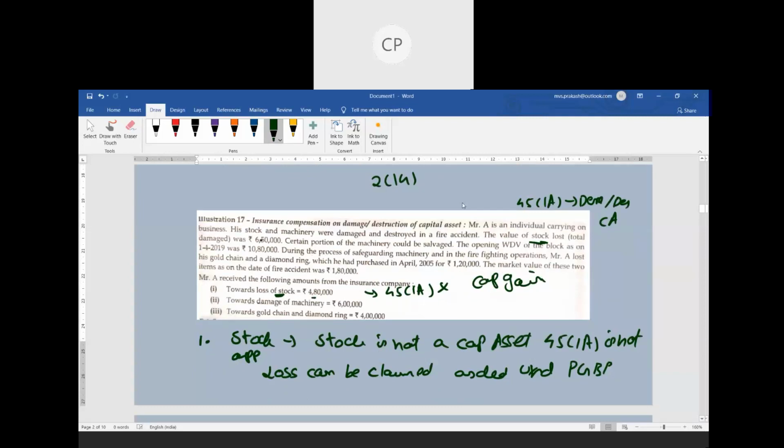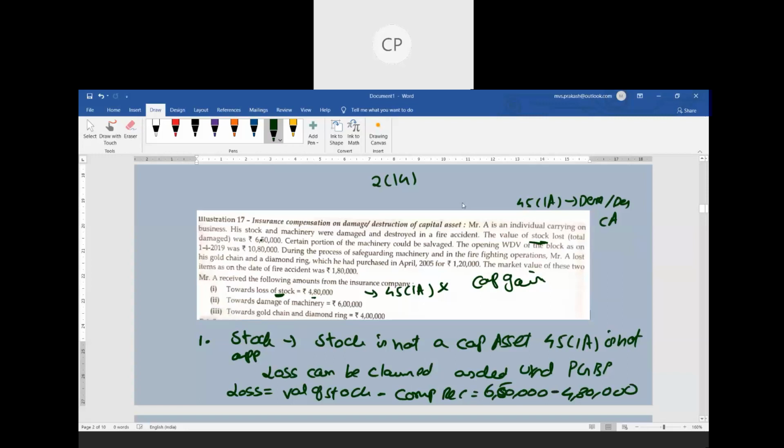Now loss is equal to value of stock less compensation received. So value of the stock is what? 6 lakhs. Compensation received is what? 4,80,000. So the difference is what? Oh sorry, the value is 6,50,000.